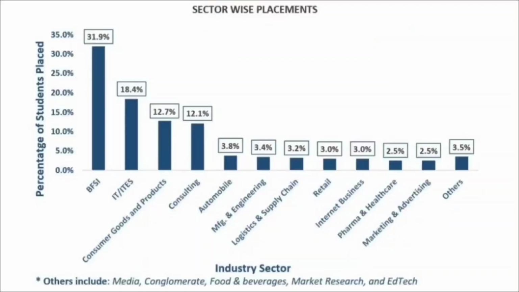And if we consider the sector-wise placements, then 31.9% placements are with BFSI, 18.4% with IT and ITES, then 12.7% with consumer goods and products, 12.1% with consulting, 3.8% with automobile, 3.4% with manufacturing and engineering, then 3.2% with logistics and supply chain management, 3.0% from retail, 3% from internet business, 2.5% from pharma and healthcare, 2.5% from marketing and advertising, and 3.5% from others.